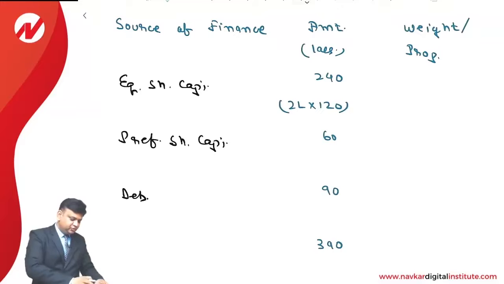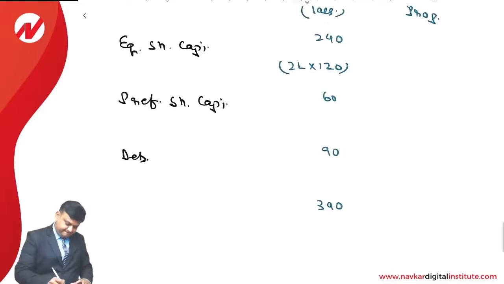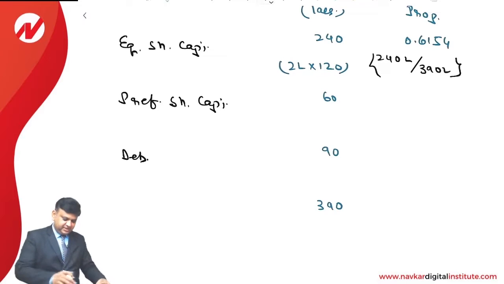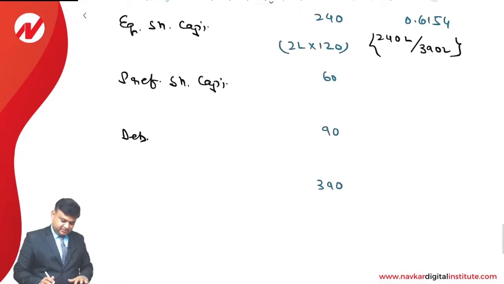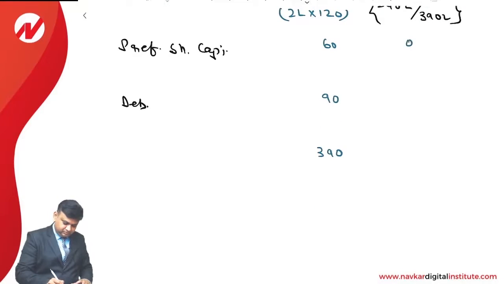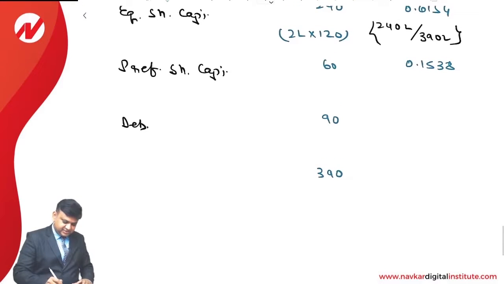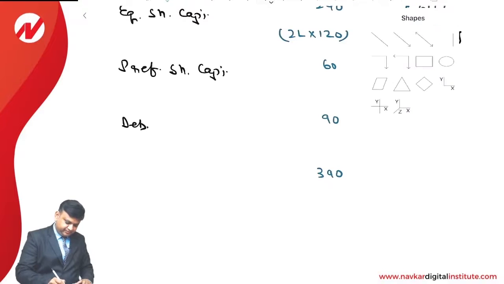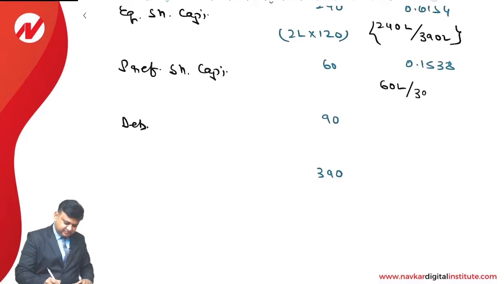So the proportion is 240 upon 390, 0.6154. That is 240 lakhs divided by 390 lakhs. Then 60 upon 390. That comes to 0.1538. It is 60 lakhs divided by 390 lakhs.